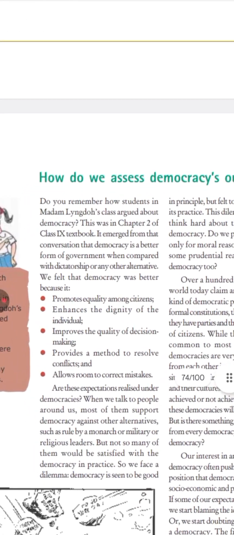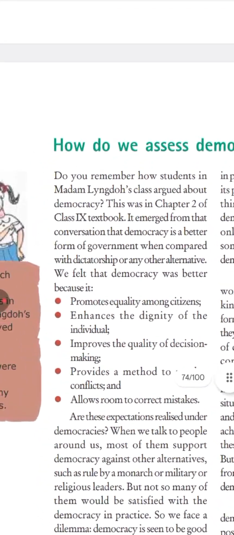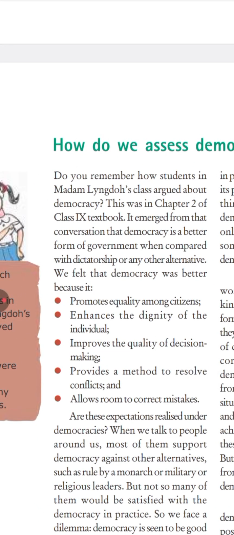See, these are the outcomes or the results. Promotes equality among the citizens. I don't have to explain to you, meaning it promotes equality. Every person has a single vote and each vote has an equal value, and that is political equality.